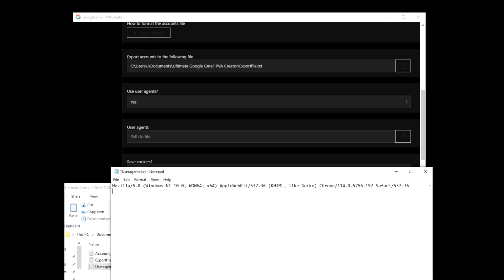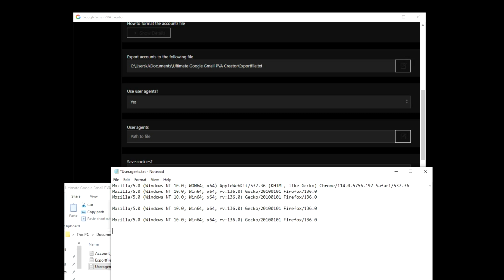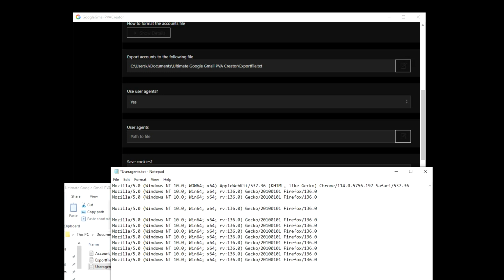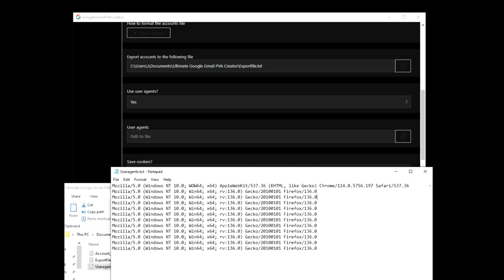Oh, this is Firefox, things like that. All you have to do is type in user agents Firefox list or user agents Chrome list. And you're going to paste it in here, and just paste different ones or the ones that you want. And it will start using those for your account.